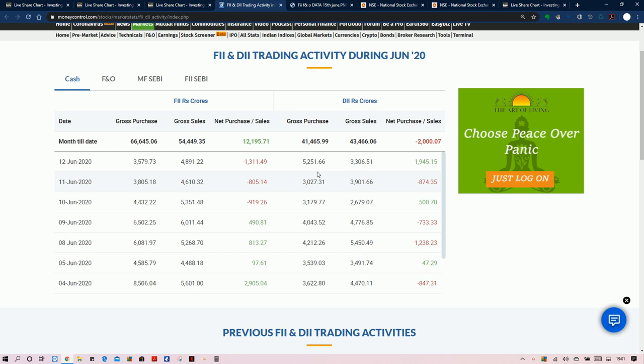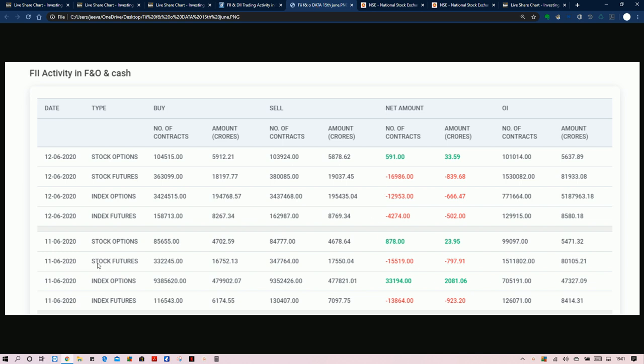But we need to understand that FIIs previously had long positions in futures, and when the market went up, they closed all the long positions and took short positions. We will confirm this in the next data. Here we need to see that they closed all the long positions and took short positions from Thursday and Friday.